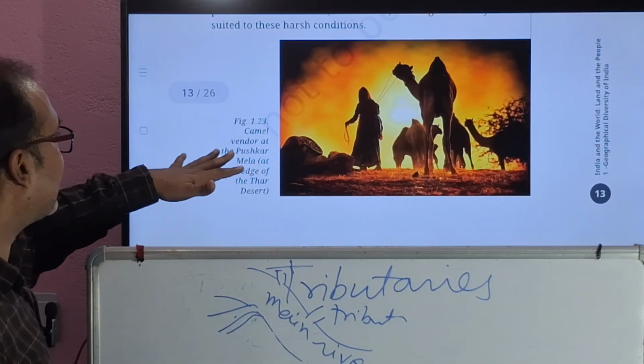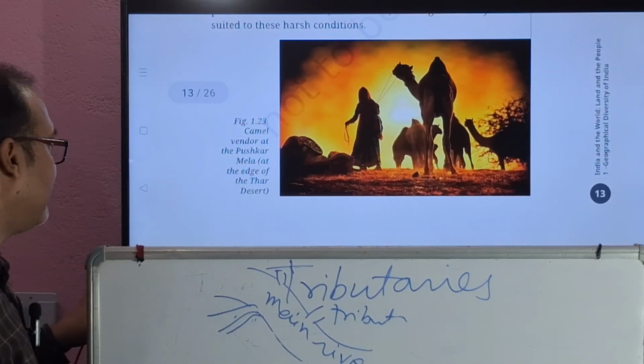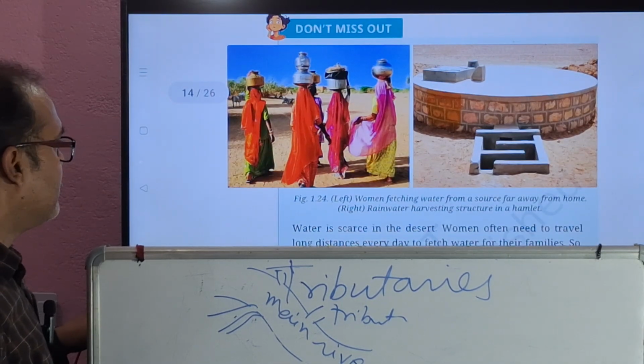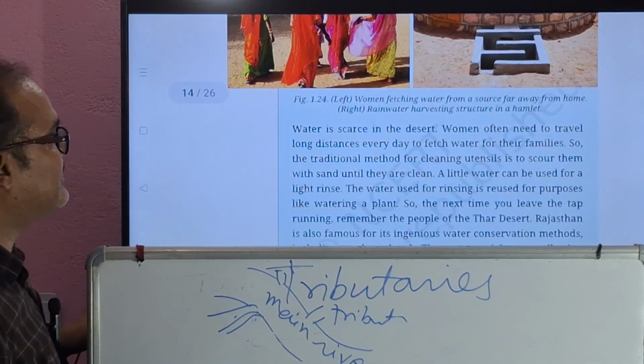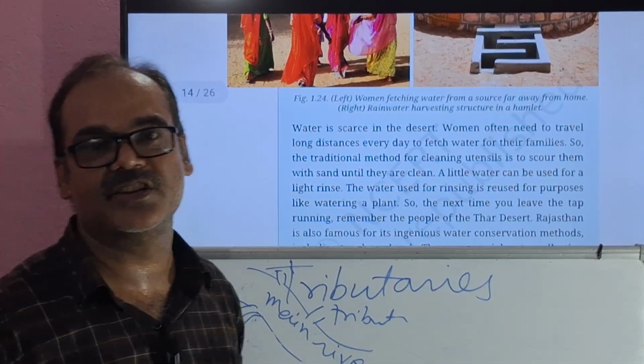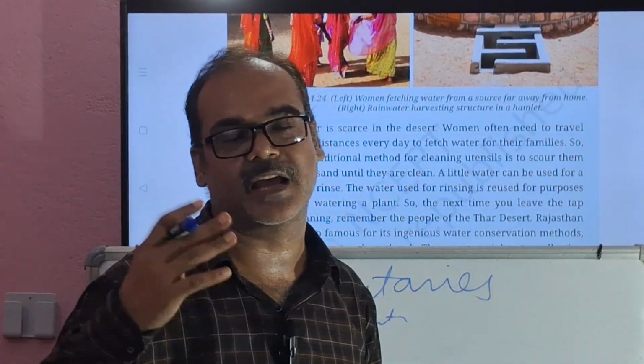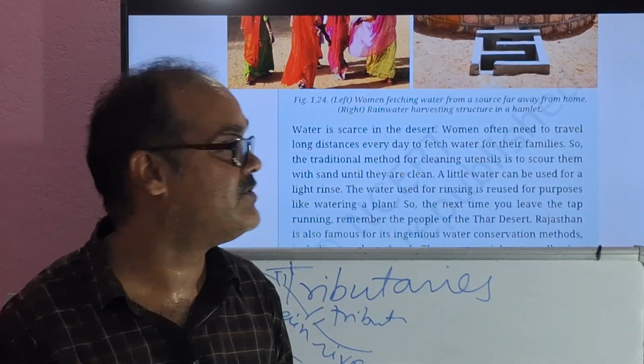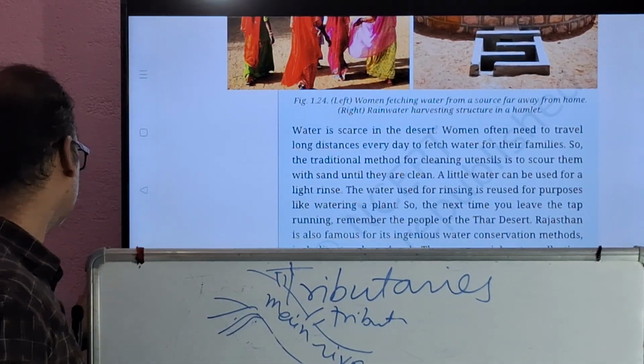You can see here a camel vendor at the Pushkar Mela. Pushkar Mela, the famous one. Water is scarce in the desert, and people struggle a lot to fetch water. Sometimes they have to move long distances for water. So water is very precious in the desert area.